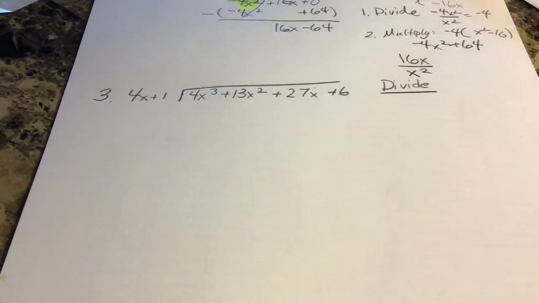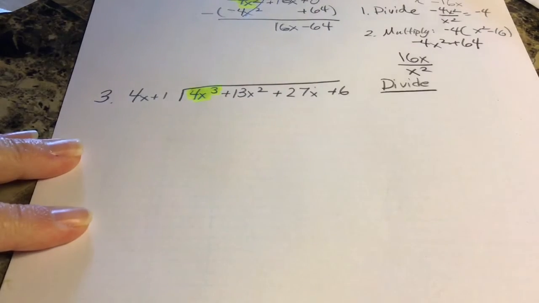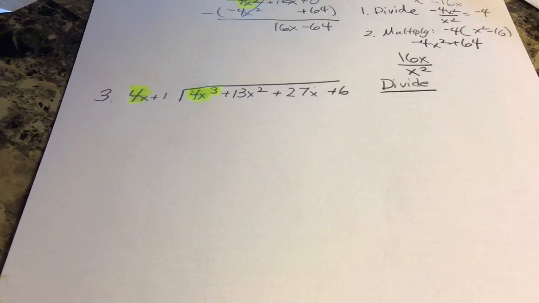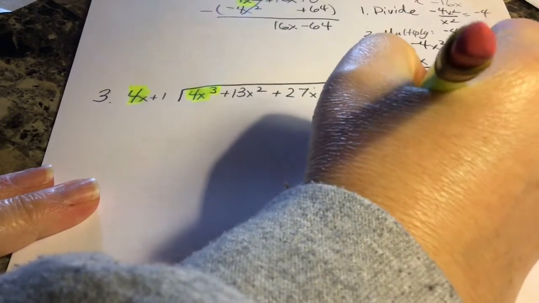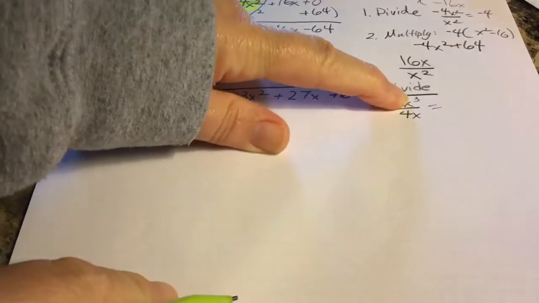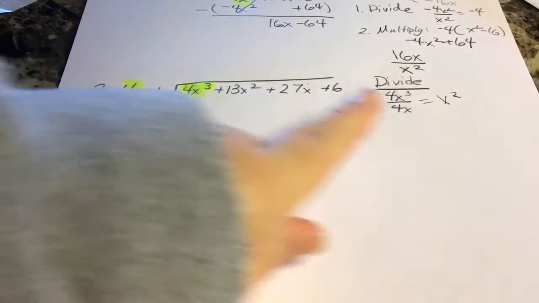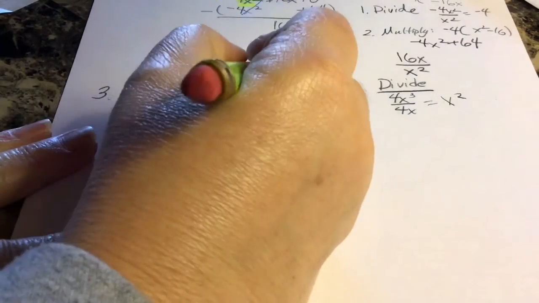Remember, you divide your first term of your dividend by your first term of your divisor. So 4x cubed divided by 4x. 4 divided by 4 is 1. I don't really need to put a 1. And x cubed divided by x, 3 minus 1 is x to the second power. I take that answer and put it above its like term. Its like term is x squared.